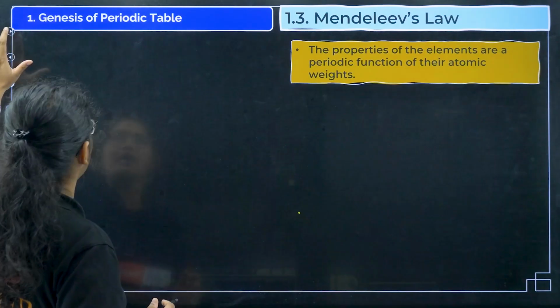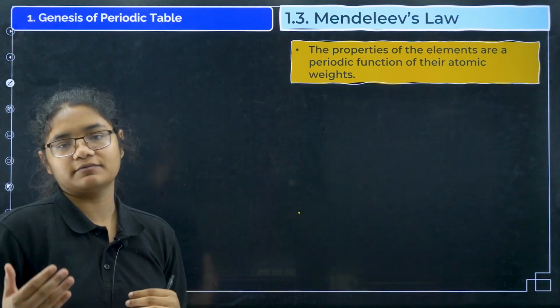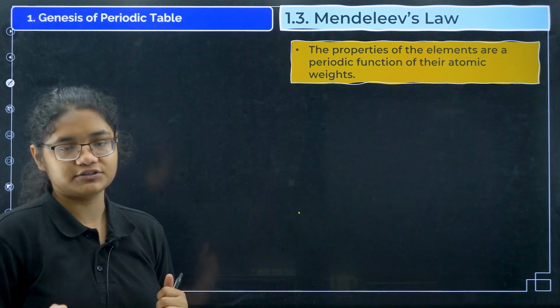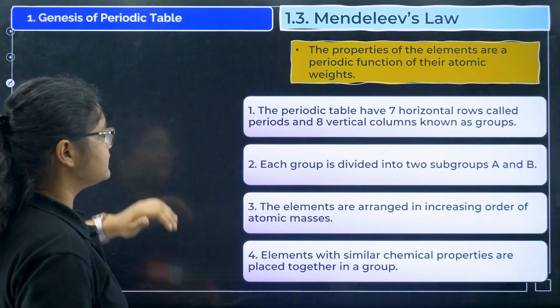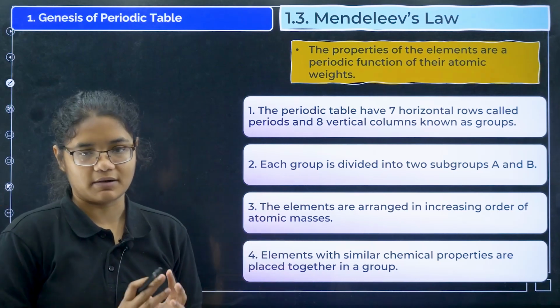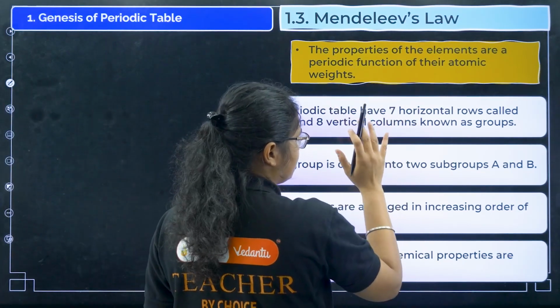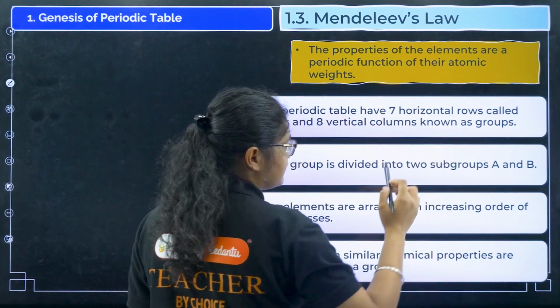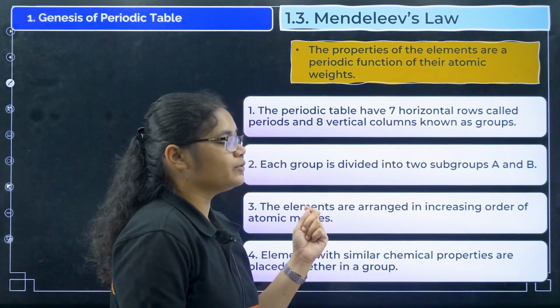Next, we have Mendeleev's law. Mendeleev says that the properties of the elements are periodic functions of their atomic masses. He arranged all the elements in order of their atomic masses, and the periodic table that he made consisted of 7 horizontal rows, which we call periods, and 8 vertical columns known as groups.